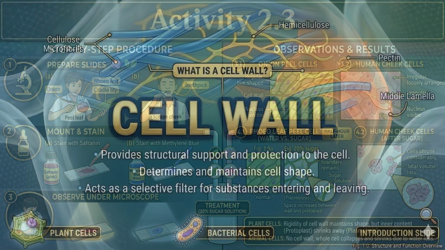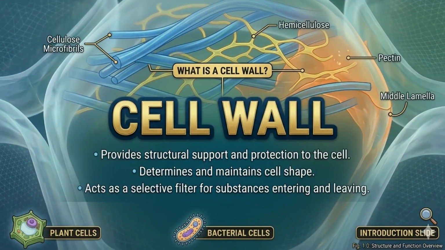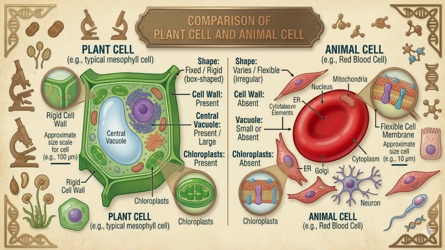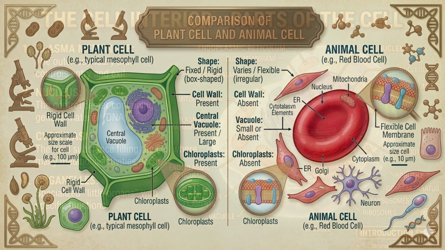Plant cells contain an additional rigid covering called the cell wall. The cell wall is made up of cellulose. It provides strength, protection and rigidity to the plant cell. The cell wall helps plants remain upright and prevents them from bursting when excess water enters the cell. Animal cells do not have a cell wall. That is why animal cells are usually flexible in shape.